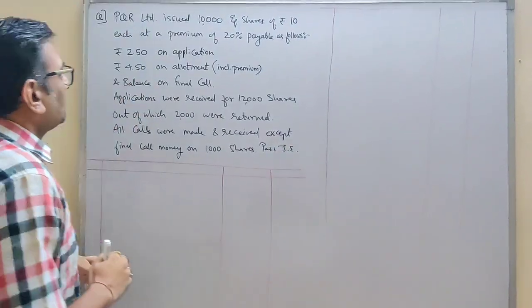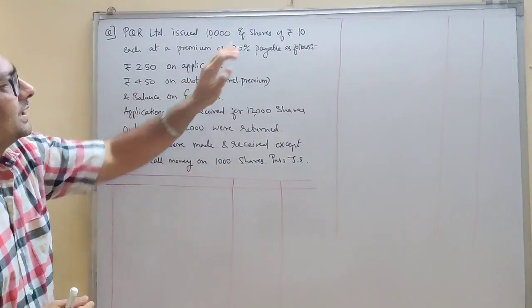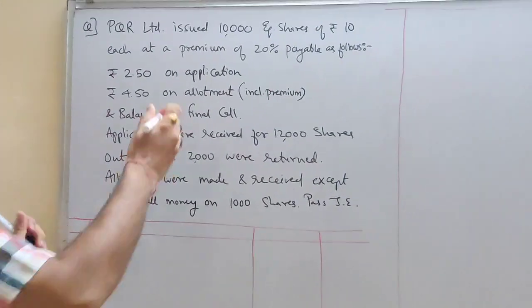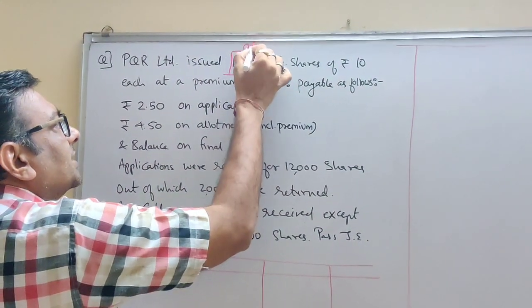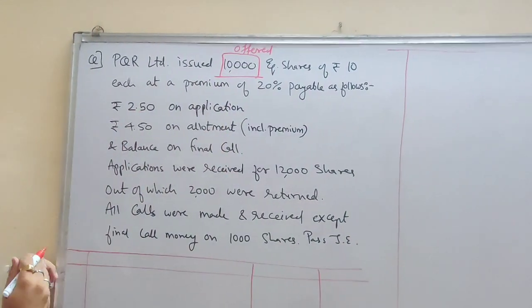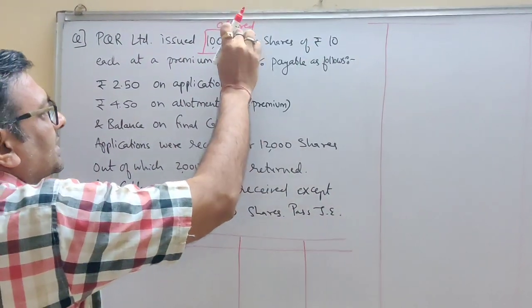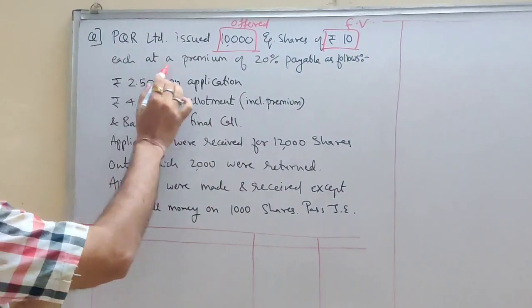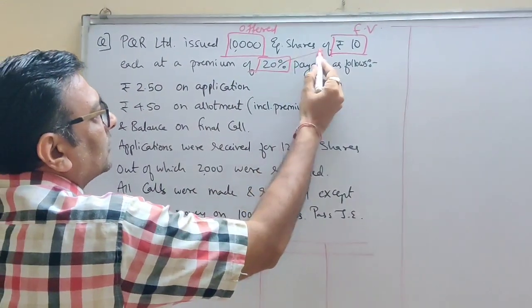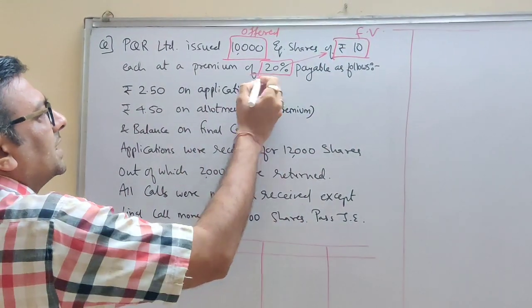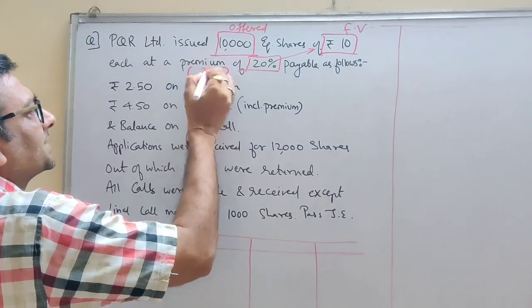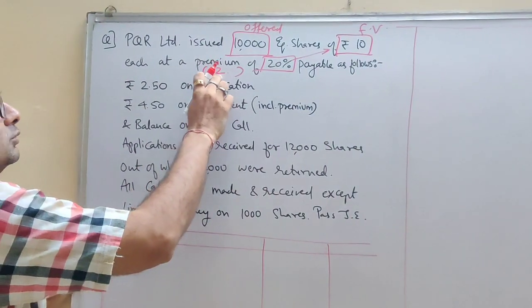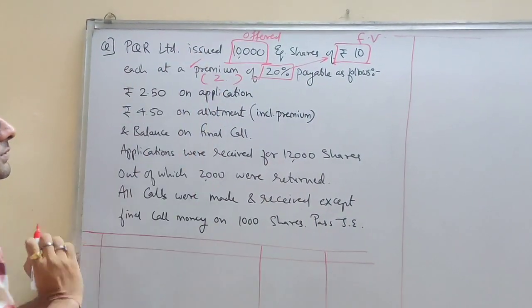Let's see the sum. PQR Limited issued 10,000 equity shares. Now this is the number of shares which is offered to the general public. 10,000 equity shares are offered of rupees 10, this is the face value, at a premium of 20%. You will calculate this 20% on 10 rupees. So what will be your premium amount? Rupees 2. If you take 20% of 10 rupees, you get rupees 2. That is, rupees 2 is your premium amount.